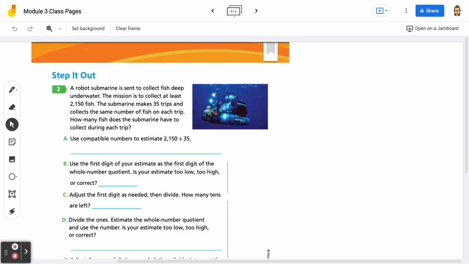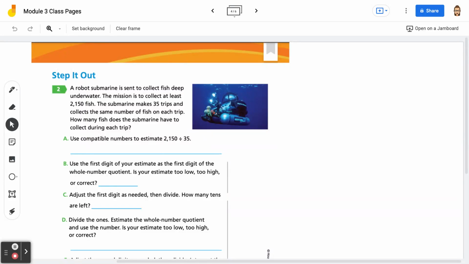So it says a robot submarine is sent to collect fish deep underwater. The mission is to collect at least 2,150 fish. The submarine makes 35 trips and collects the same number of fish on each trip. How many fish does the submarine have to collect during each trip? So we're going to start by using compatible numbers to estimate 2,150 divided by 35.